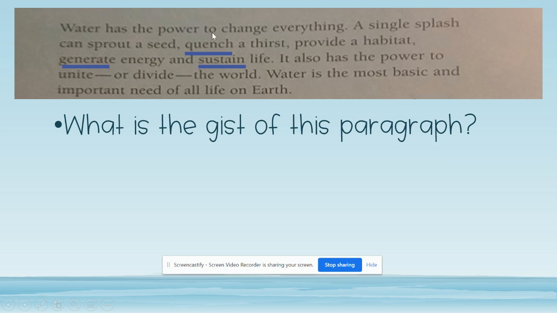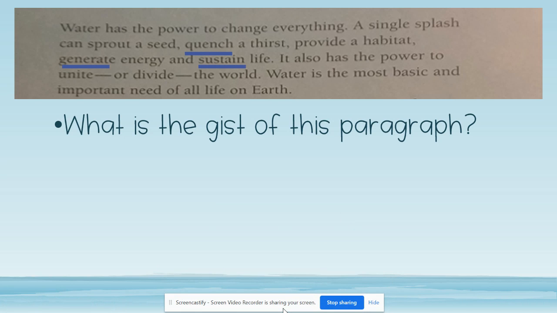Okay, so we could use our strategies. We could look up the word in a dictionary. We could keep reading to see if it makes sense. I do have a better example on the next one that I'm going to use for you, but these are the words, and this was the paragraph where you did that. Okay, what is the gist of this paragraph?